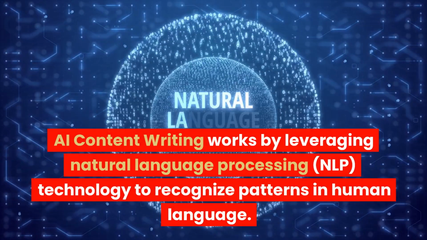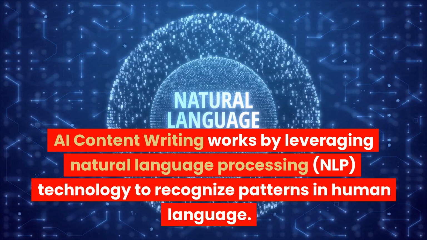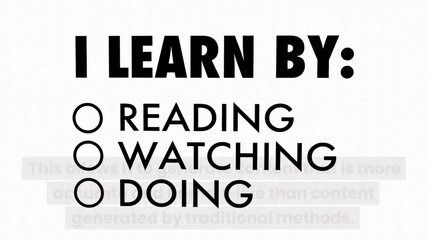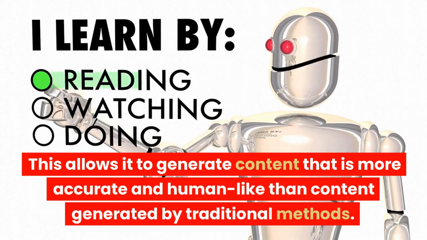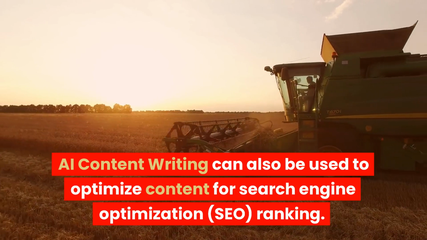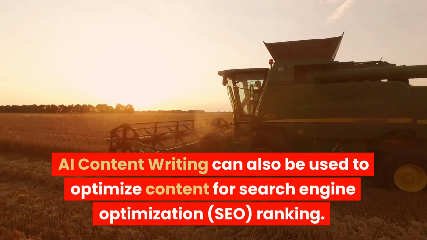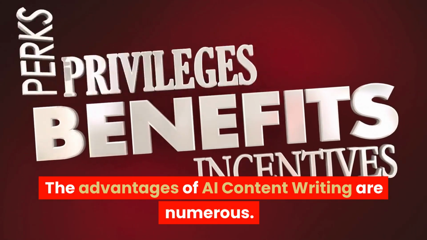AI content writing works by leveraging natural language processing, NLP, technology to recognize patterns in human language. This allows it to generate content that is more accurate and human-like than content generated by traditional methods. AI content writing can also be used to optimize content for search engine optimization, SEO, ranking. The advantages of AI content writing are numerous.